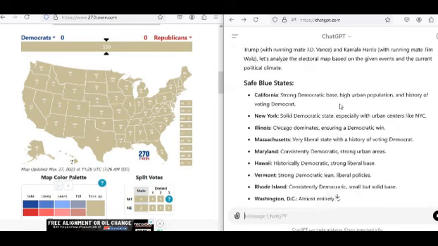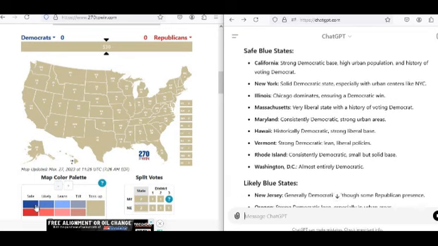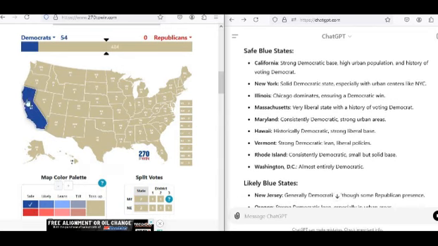All right, so it's hard at work for us. We're going to work alongside it. So let's start with the safe blue. California, New York, Illinois, Massachusetts, as well as Maryland. I don't know what is wrong in the tap water in Maryland.